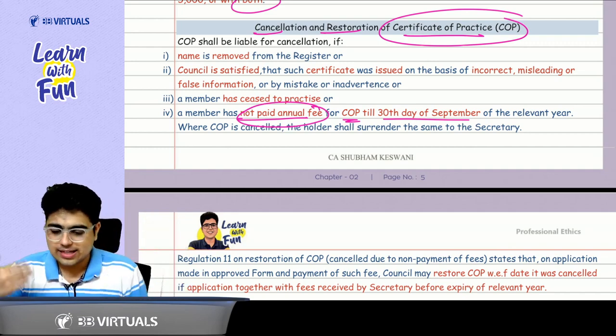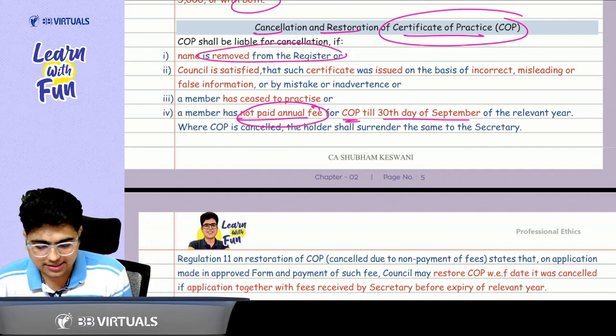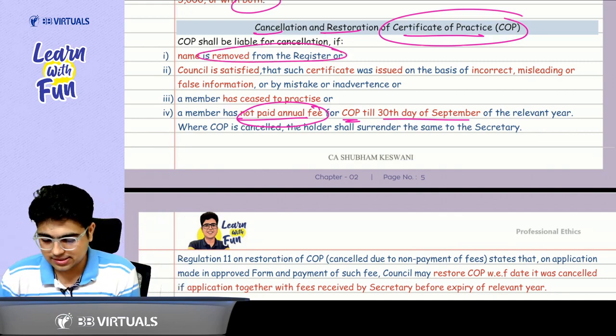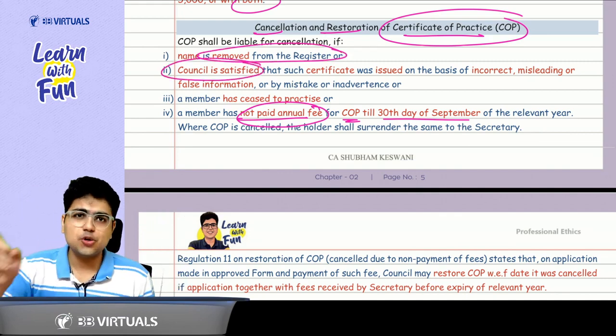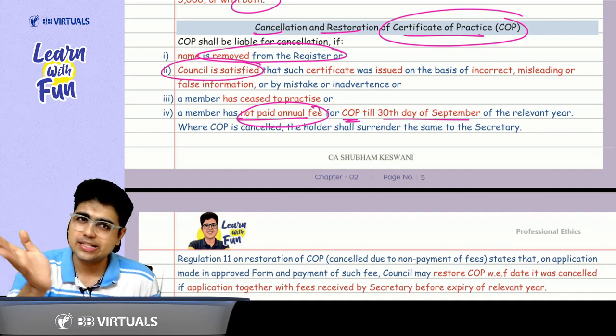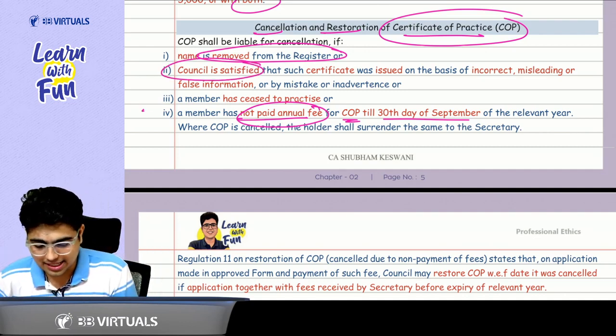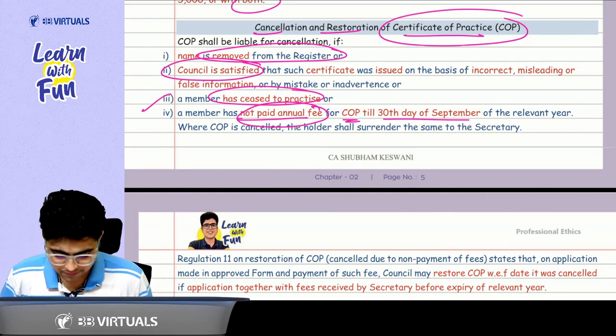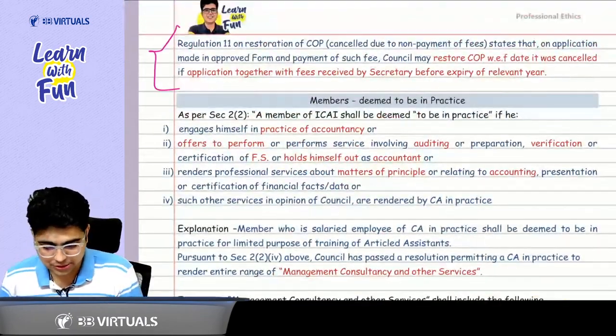your name was removed. Similarly, in case you are removed from the register of members, so if you are not a member, you can't become a member in practice. In case the council is satisfied that you got the COP by submitting false information, again they can take your COP back. And the last point is, in case you have stopped practicing as a CA, you can give your COP to the ICAI. So these are the basic points that you need to consider.